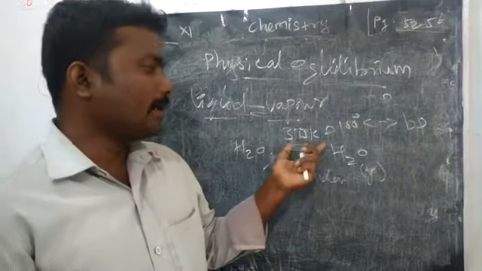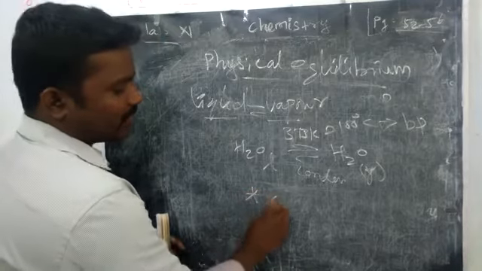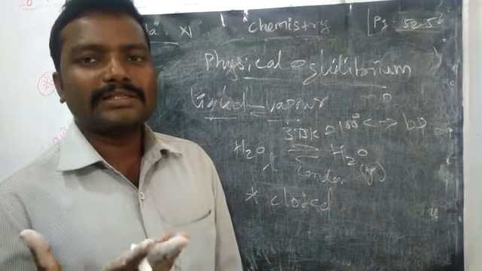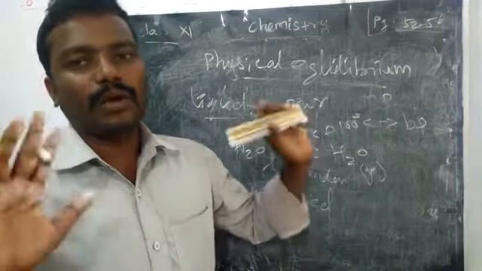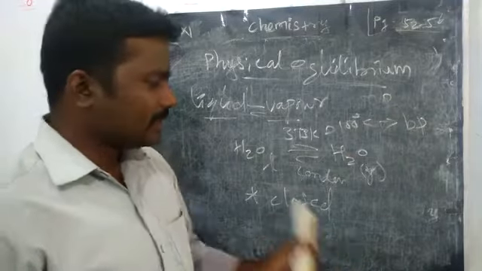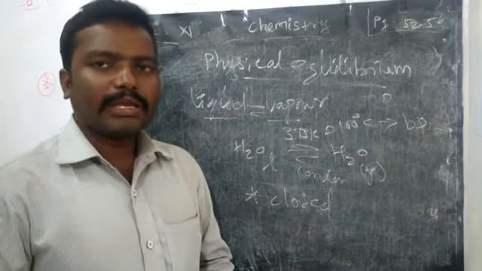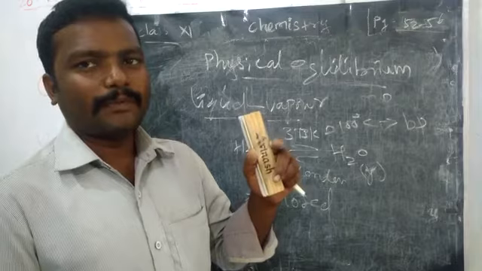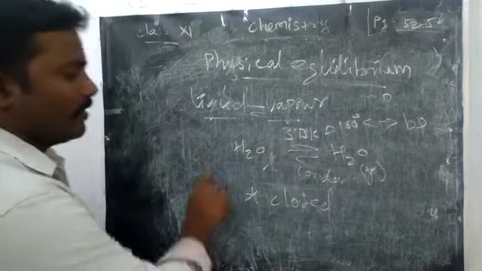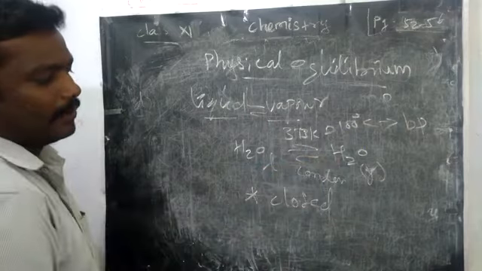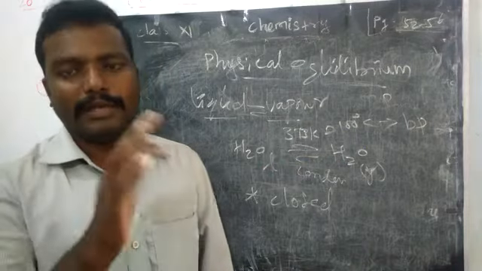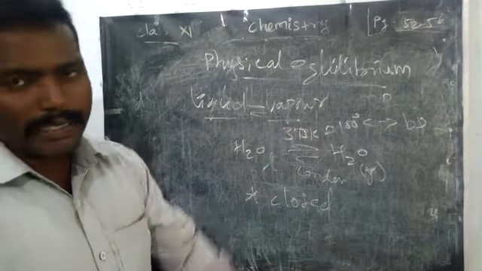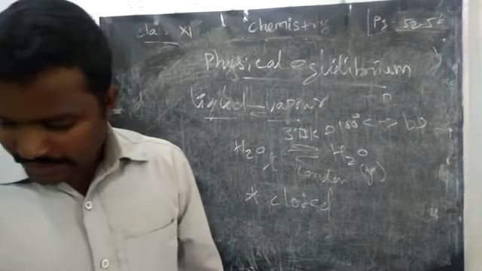For liquid water at 373, a very important condition is a closed vessel. If you carry out this reaction in an open vessel, only the forward reaction will take place. In a closed vessel, at first a lot of water may evaporate, but later, if you keep it for some time, the rate of formation of vapor becomes equal to the rate of formation of liquid water. This temperature is called the boiling point or condensation point of the liquid.